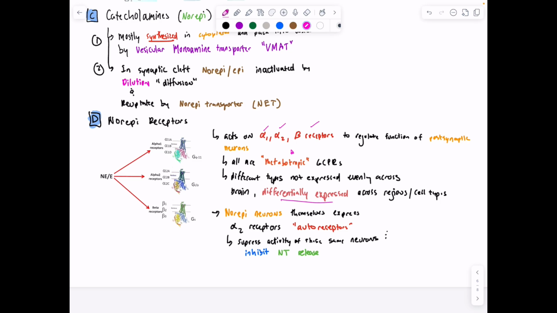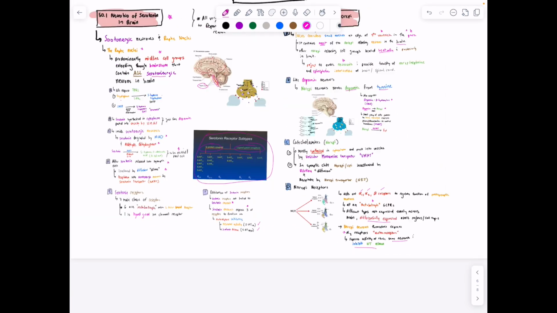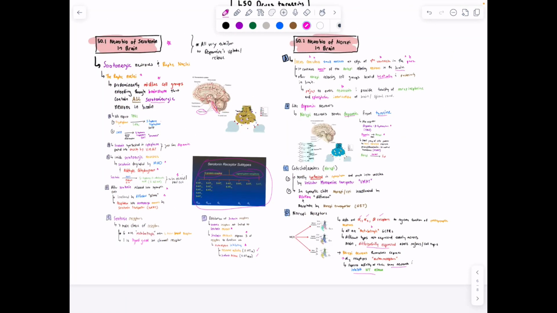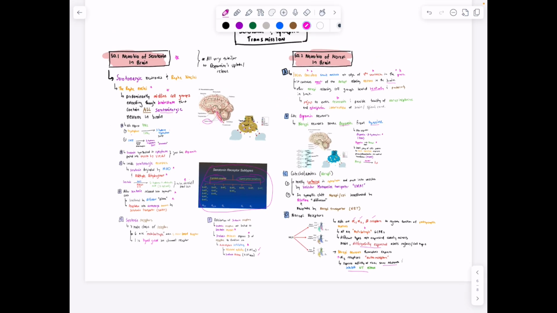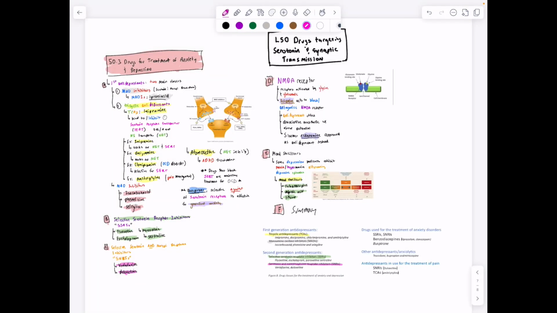Norepinephrine neurons will express the alpha-2 receptors, aka autoreceptors, and they function to suppress the activity of these same neurons and inhibit norepinephrine release, which kind of makes sense. Just like with serotonin, where autoreceptors inhibit serotonin release because they're like, oh, there's already serotonin. Norepinephrine, if it's released, is going to bind to itself and say, hey, you've already released norepinephrine, why don't you not release more because we already have some? All right, so where are we going with this?